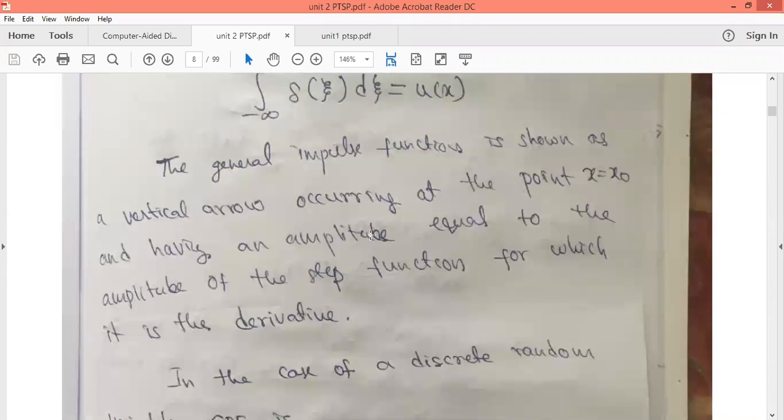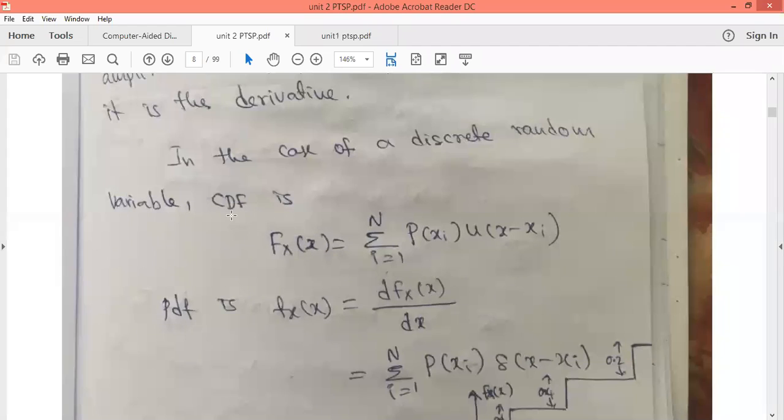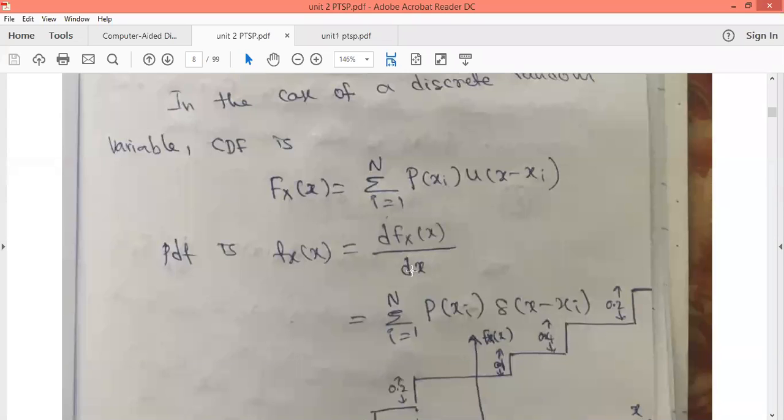We have discussed that a discrete random variable gives us a discrete distribution function. What is the discrete distribution function? It is given as Fx of x equal to summation i equal to 1 to n of p of xi times u of x minus xi. This is the distribution function. Now what is the density function?